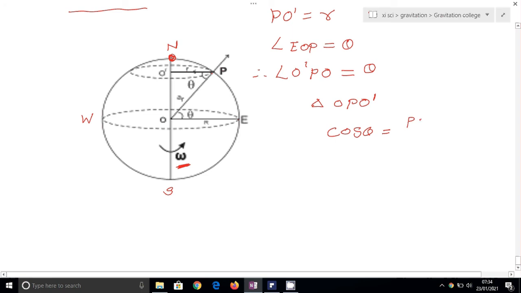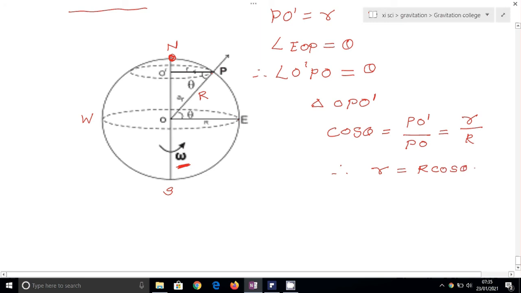So it is PO' divided by hypotenuse PO, that is equal to small r, and PO is the radius of the earth, which is denoted by capital R. So we get cos theta equal to PO' upon PO, equal to small r upon capital R. Therefore we get the value of small r as capital R cos theta.